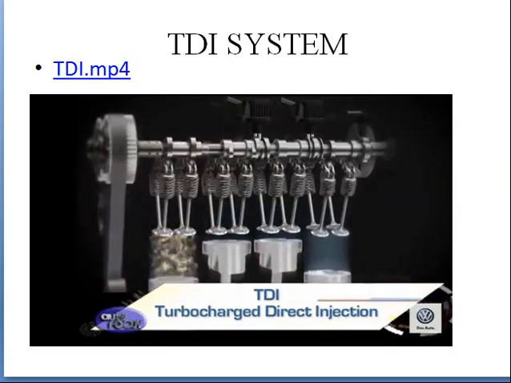Next one is TDI system. TDI is turbocharged direct injection system. This type of system we see only in Volkswagen cars, where the fuel which we are using will get turbocharged. It means it will get increased in its velocity and pressure. It gets turbocharged and that turbocharged mixture will be sent into the system. A high amount of energy will get released and the efficiency of the system is also very high, but it becomes very difficult to control this high pressure, high velocity and high amount of heat released.